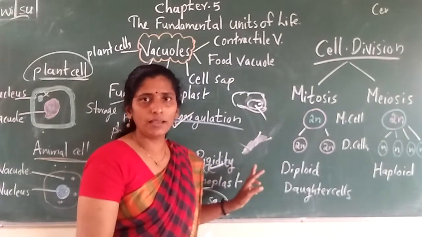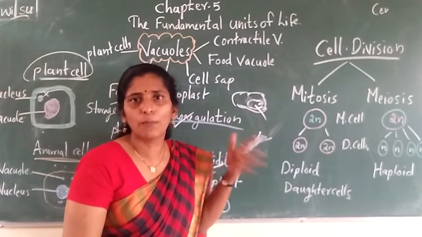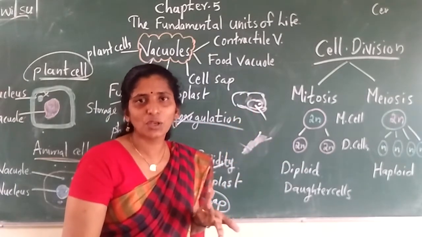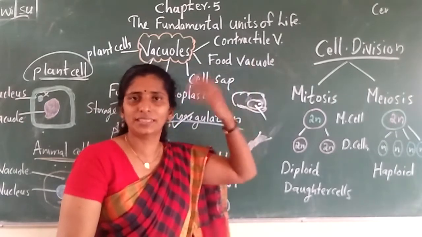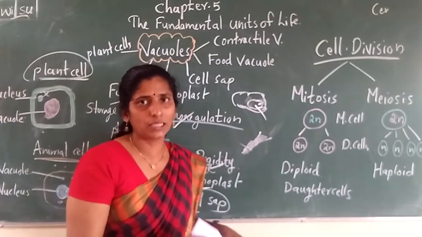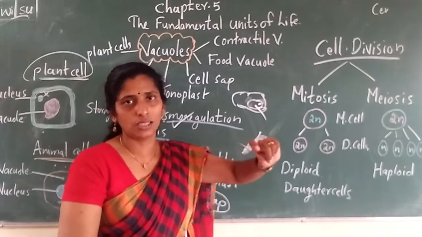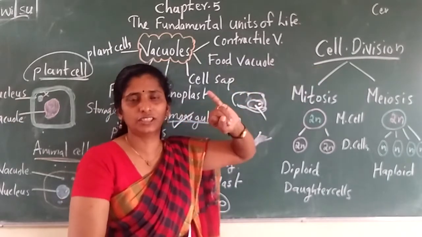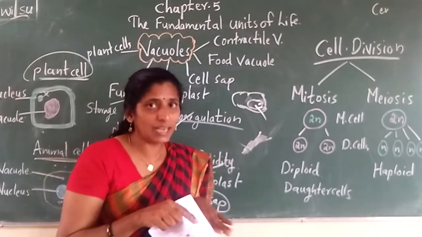The cells nearby, the damaged cells get removed with the help of lysosomes. Is it? With the help of lysosomes. So all the damaged cells will get removed and the new cells will be formed by the process of cell division. Then the healing of the wound occurs. Cell division is important: first for growth and second for healing.